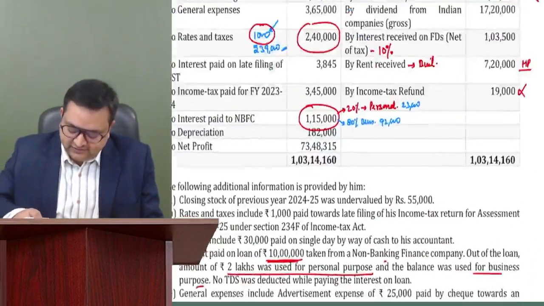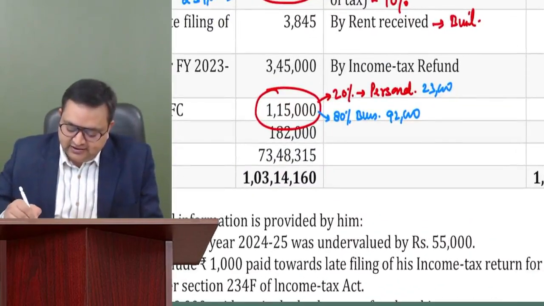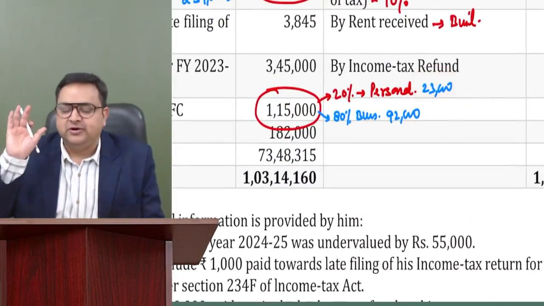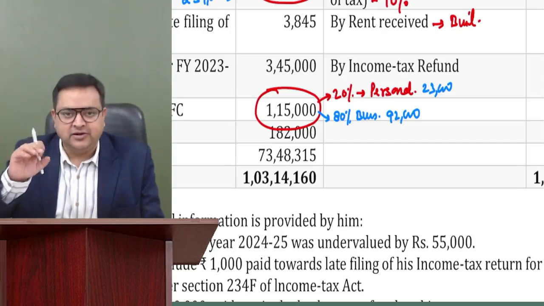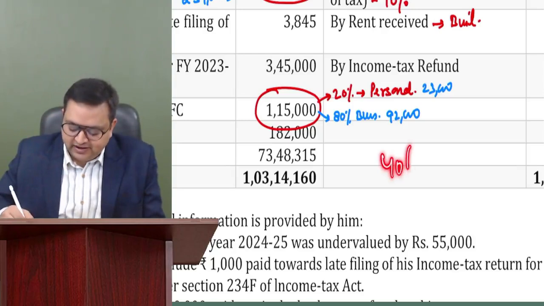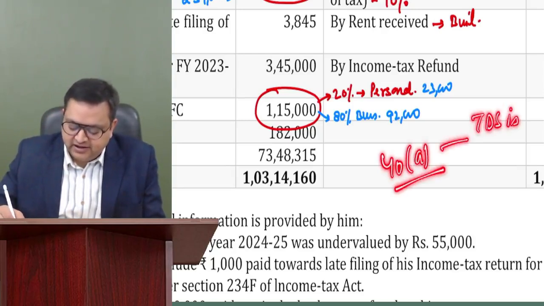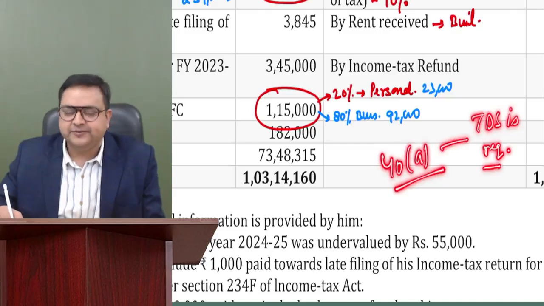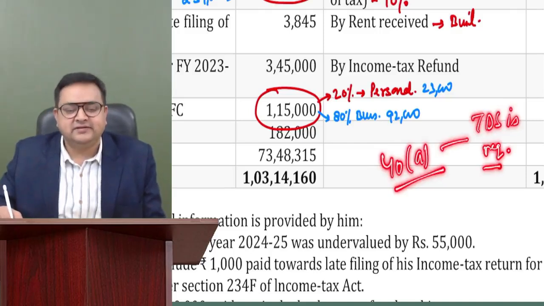So in this case, first of all, guys, see, 23,000 is altogether disallowed. So whatever is my business expense, see what section 40(a)(ia) says: wherever TDS is required to be deducted and you have not deducted.